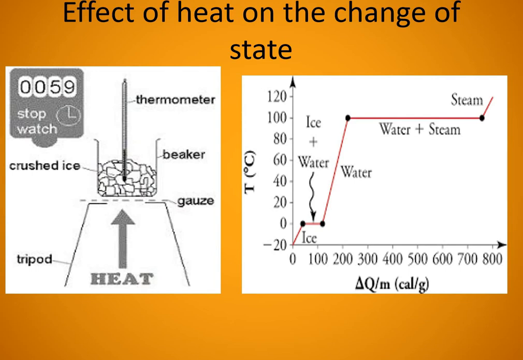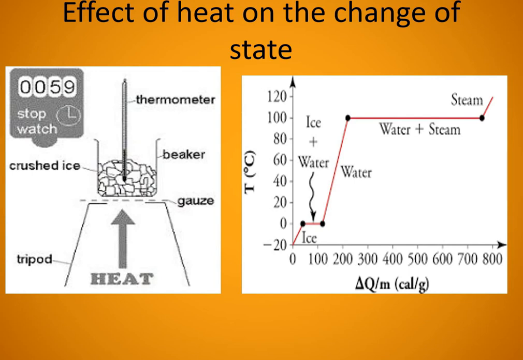Till it reaches 100 degrees Celsius, the temperature is slowly increased. Again at 100 degrees Celsius, you can see one horizontal line. So what's the specialty of that horizontal line? There, 100 degrees Celsius water and 100 degrees Celsius steam are coexisting. So there is no increase in temperature.